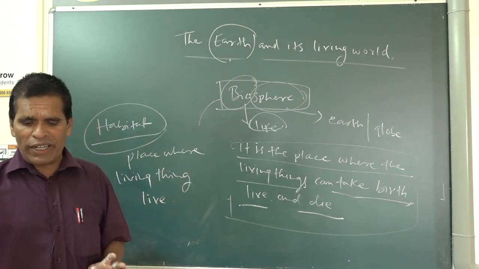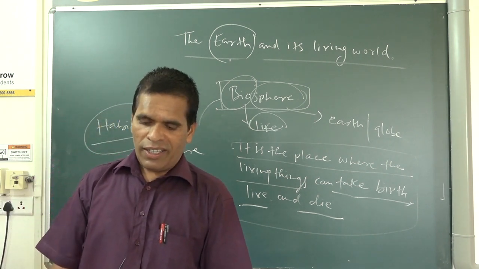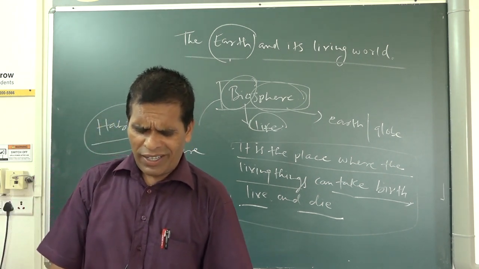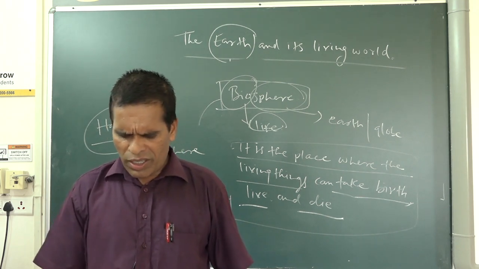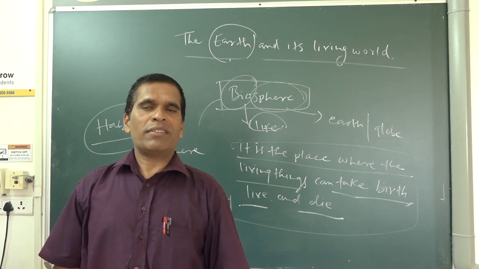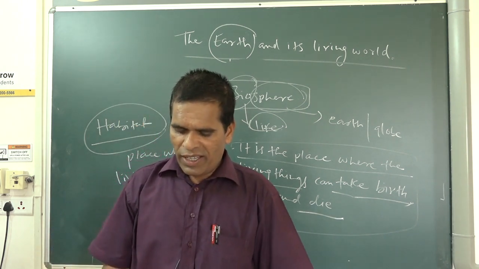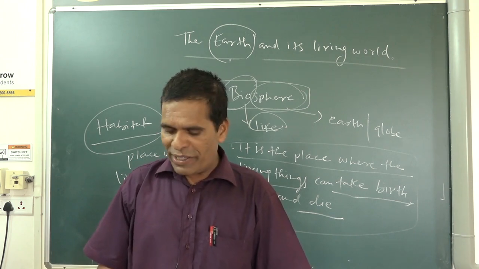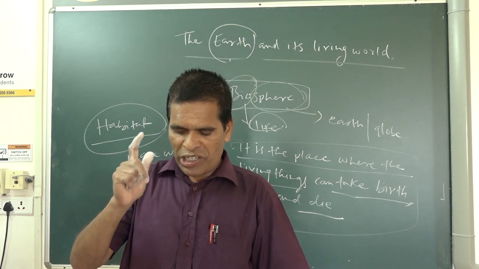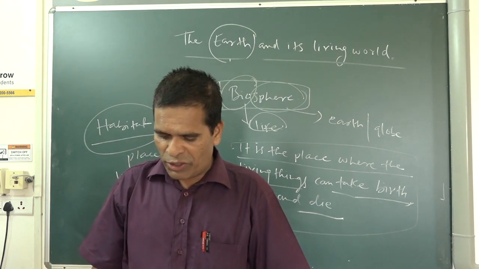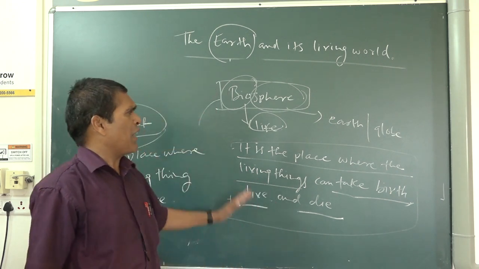Now if I ask you which animal lives in the desert, you will say camels. If I ask you which animal lives in the polar region, polar bears. In African jungles, which animals live there? Zebra. And in Australia, which animals do we find? You will say kangaroo. Like that, this is about the biosphere.